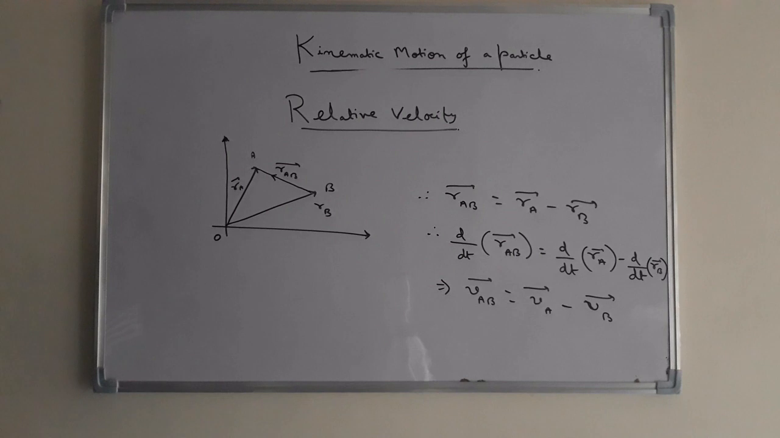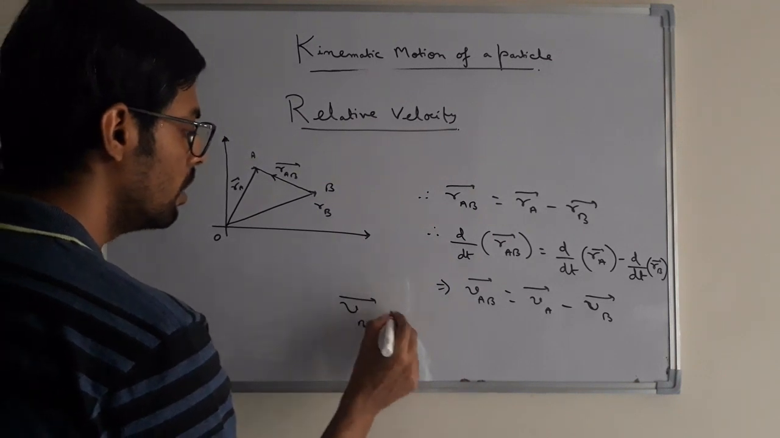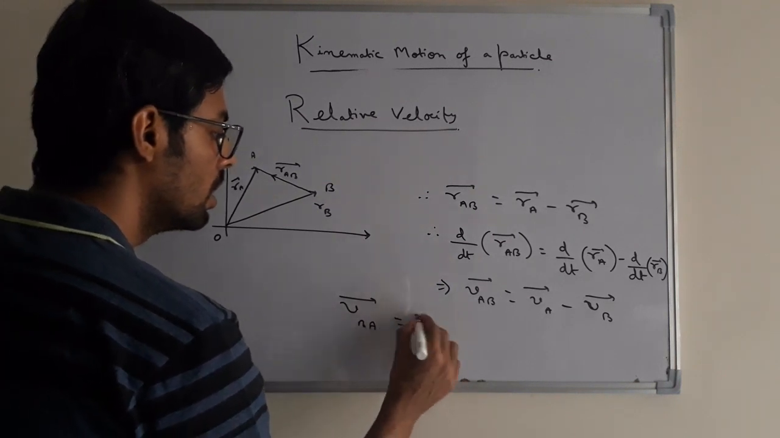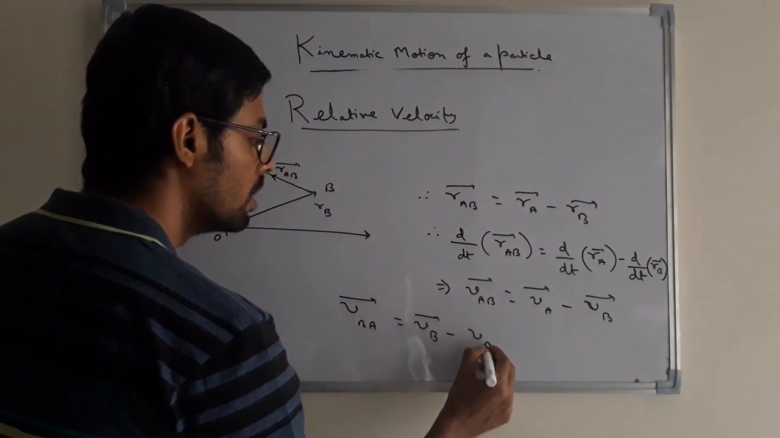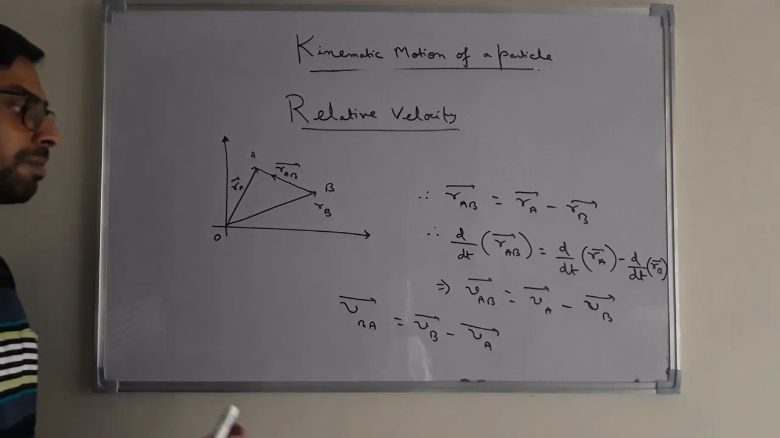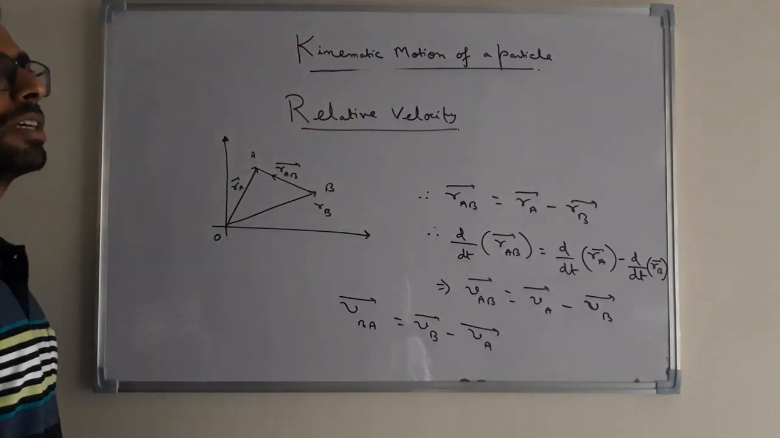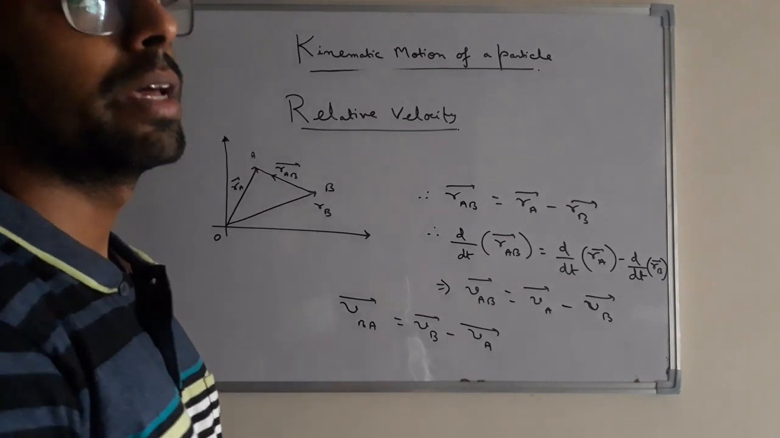So we have derived that the relative velocity of particle A with respect to B is given by Va minus Vb. Similarly, the relative velocity of B with respect to A is given by Vba equal to Vb minus Va. So this is the relative velocity, and it depends on the reference frame.